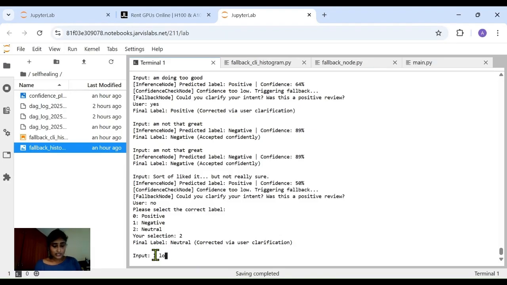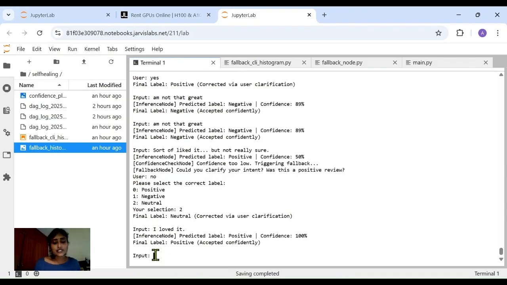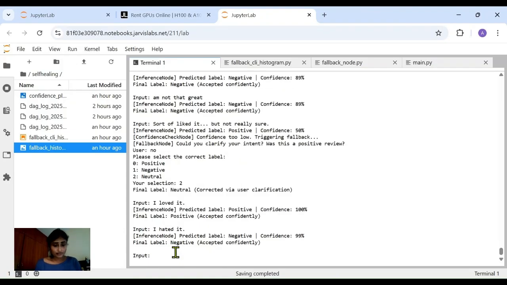Okay, so let me say, I loved it. It's a clearly positive review, and see, predicted is positive and the confidence is 100%. Next I'm saying, I hated it. So again, it is very clear. It is saying it is a negative label and it is accepting it confidently with a confidence of 99%. And similarly, we have, I'm not that great, over here. You can see there is a confidence of 89%. So yeah, it is working pretty well.